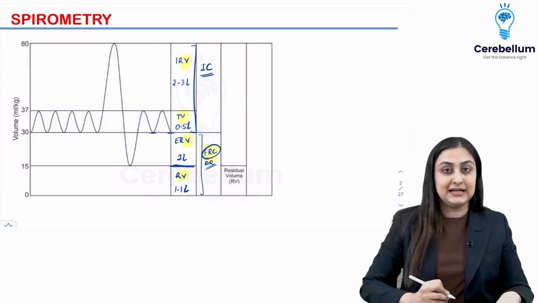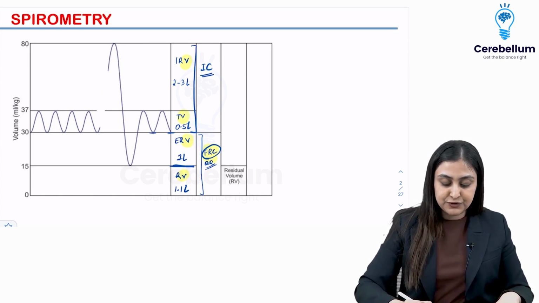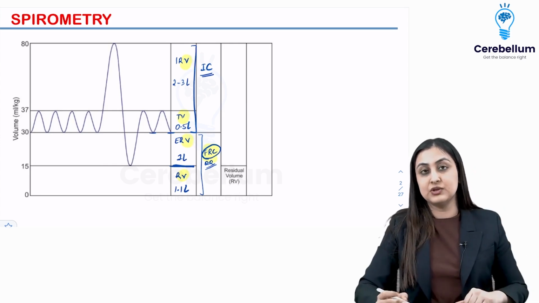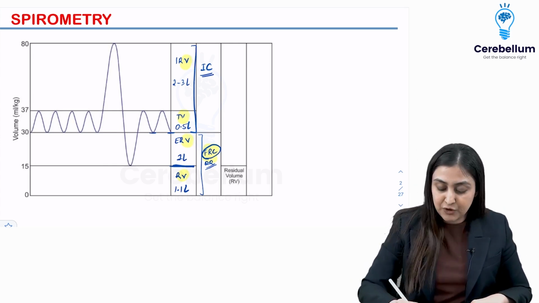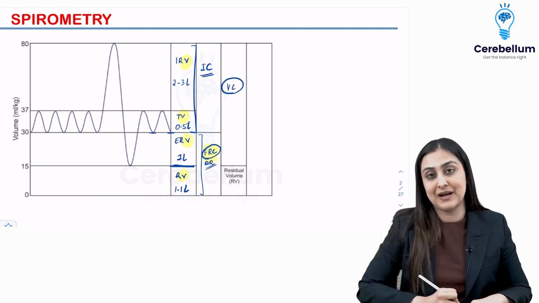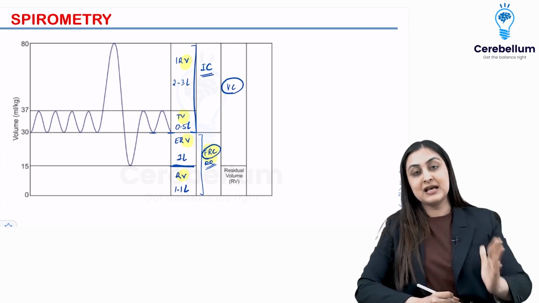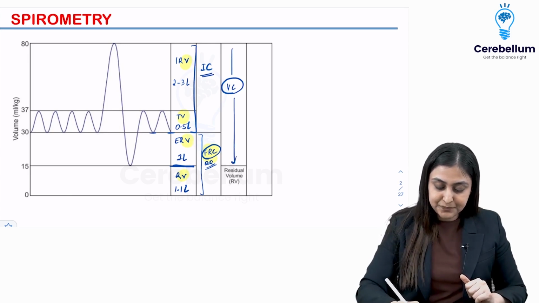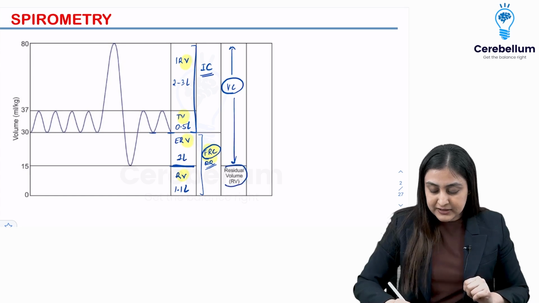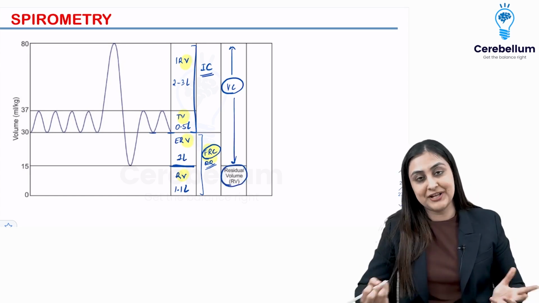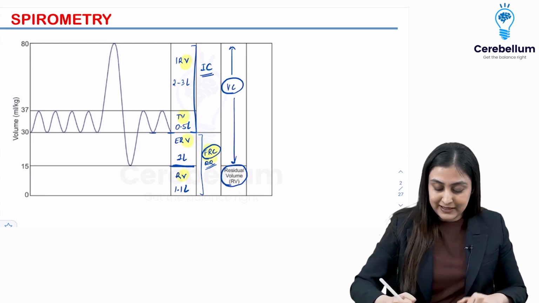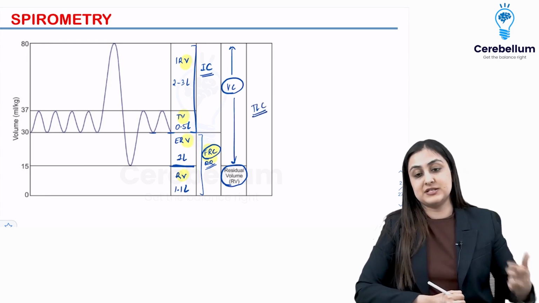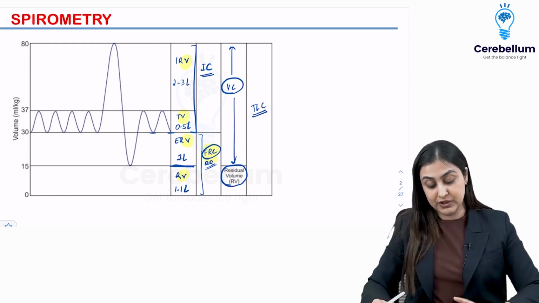Then, if they ask, after a forceful inspiration and a forceful expiration, what is the total amount of air that is involved in this entire exchange, it is going to be a sum of all of these, and this is what is known as vital capacity. So vital capacity is after forceful inspiration and forceful expiration. This is the total amount of air that is going to be exchanged, and the remaining is residual volume. Again, with forceful expiration, RV is not going to be taken away. When you add vital capacity and residual volume, this makes the total lung capacity. So these are the numbers and the values that you want to remember.